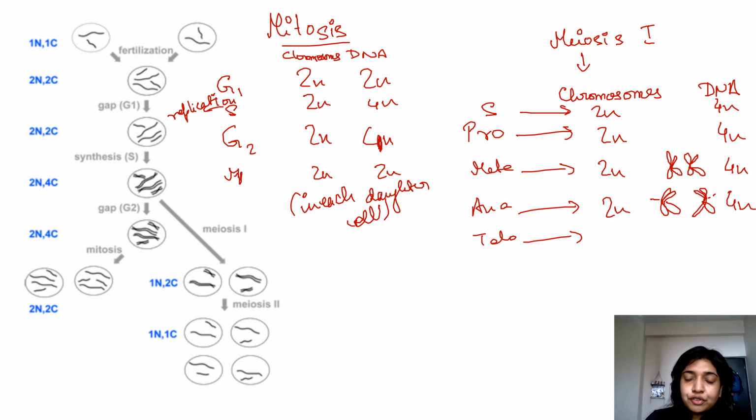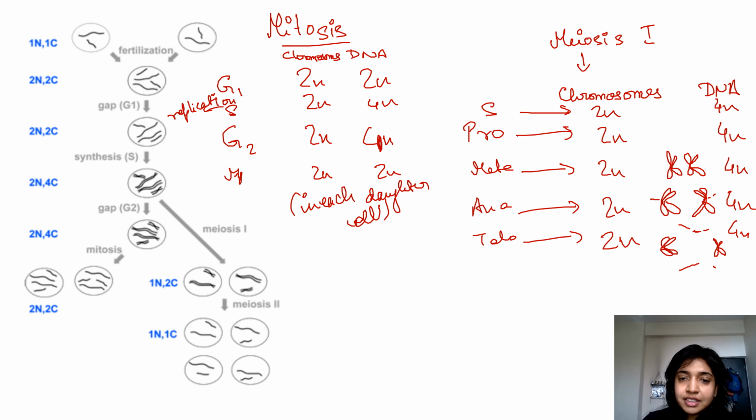When we're talking about telophase, after telophase cytokinesis occurs. So over here also is 2n and 4n because even though they are at separate poles, completely at opposite poles, till now cytokinesis has not happened. Since cytokinesis has not happened in one cell, the total amount is still 2n and 4n.